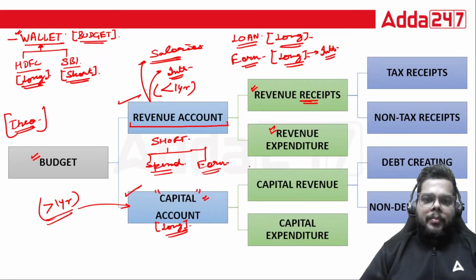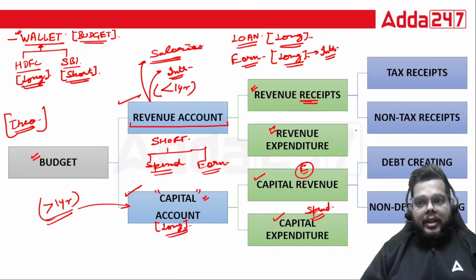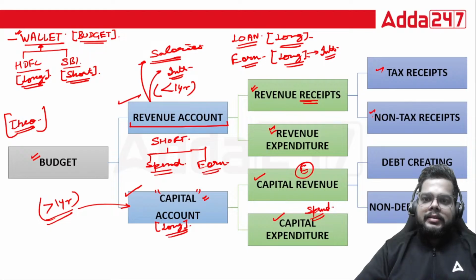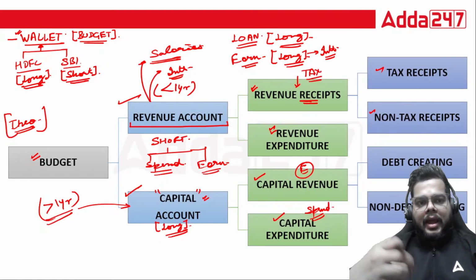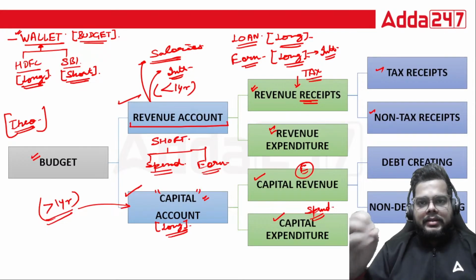So similarly, capital account also has capital revenue, the earnings we are saying, and capital expenditure, the spending of the government. Okay. Now, when we talk about the revenue receipt, it is again of two types. One is tax receipt, another is non-tax receipt. Since the government purse is mostly credited by the taxes, tax forms the largest corpus for the entire budget of the government, fine, the entire receipt of the government.